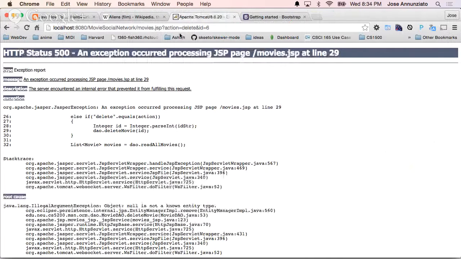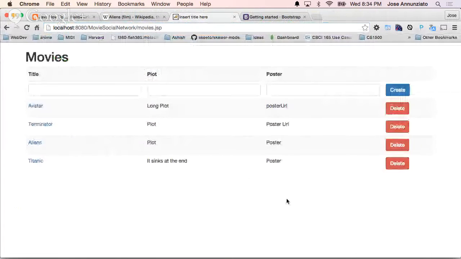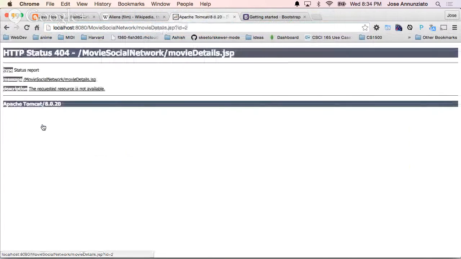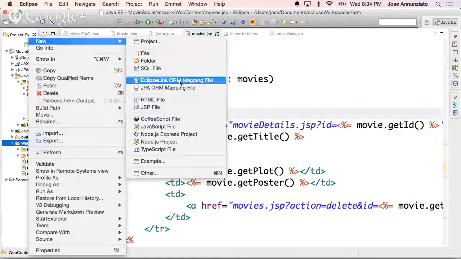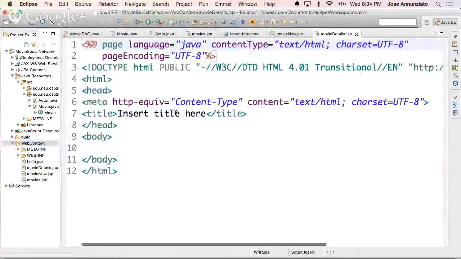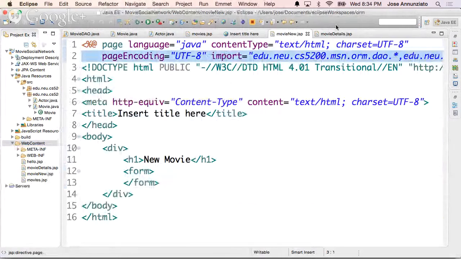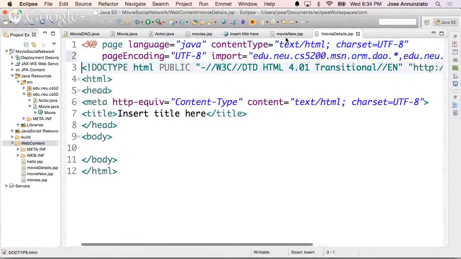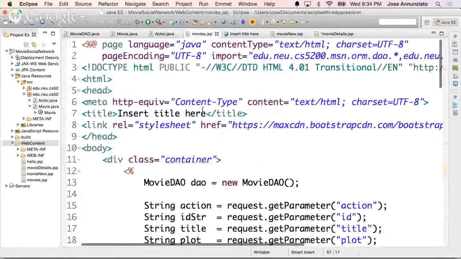What happened? Oh, I'm deleting 6, and 6 doesn't exist. Right, so notice that there's hyperlinks. If I click on Terminator, it's going to look for movie details and it passed the ID too. See that? So let's create movie details. New JSP, movieDetails.jsp. I'm going to use the same imports, and I'm going to use the same Bootstrap. So let me link that.